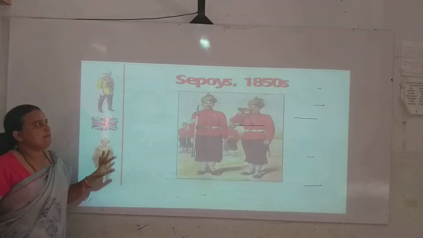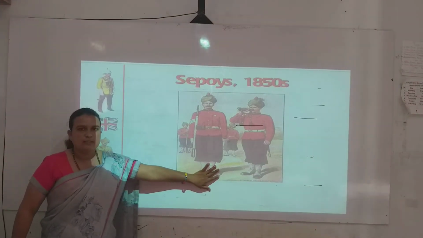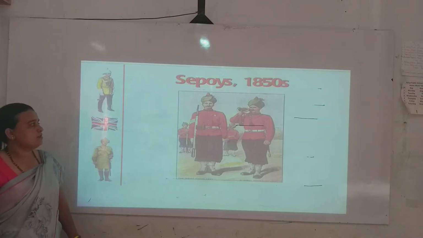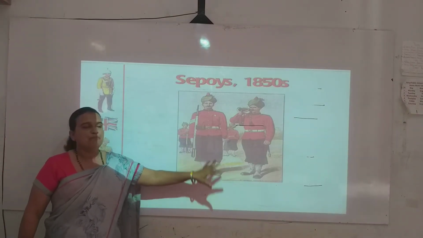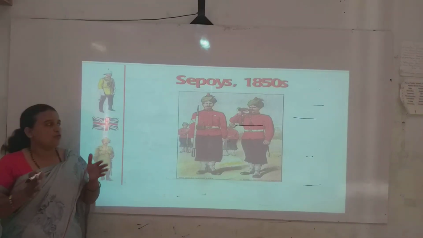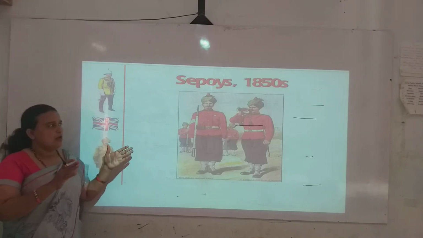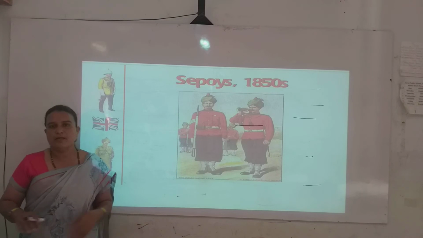Here you can see sepoys in 1850. These were Indians. The company officials gave the Indian soldiers training, and with the help of European culture introduced strict discipline to them.